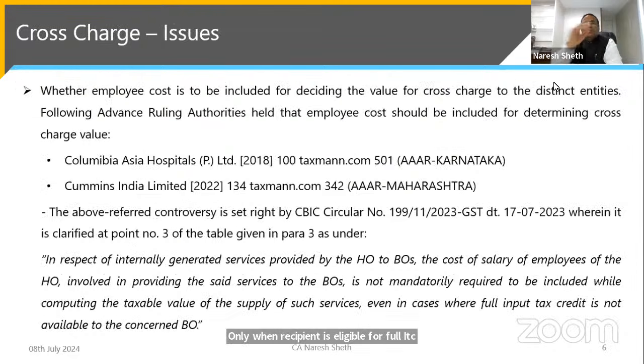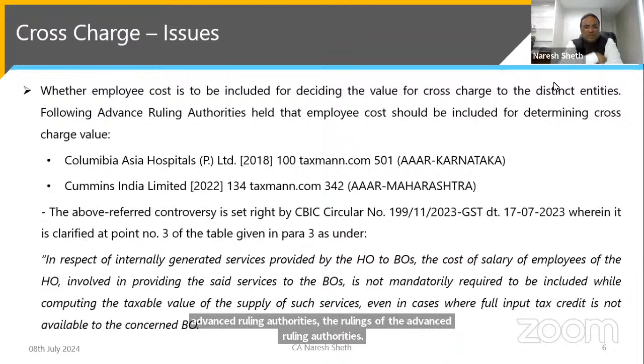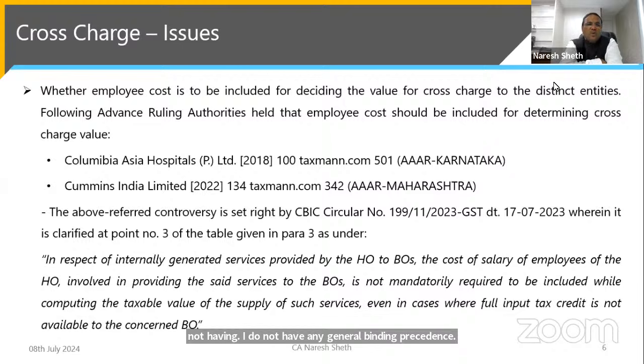Now let's see certain issues of the cross charge. The biggest issue all these years was whether employee cost, which is a huge cost for any entity, is to be included in deciding the value of the cross charge. There are decisions of advance ruling authorities which say it should be included. We all know that the rulings of the advance ruling authorities do not have any general binding precedence, but they have persuasive value. So we have two celebrated rulings.